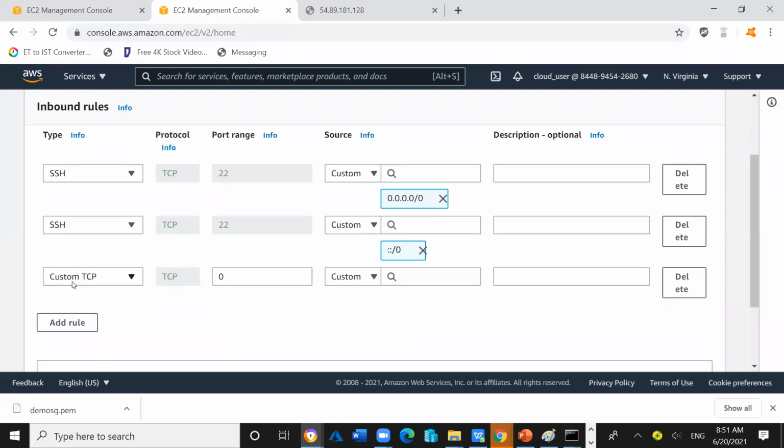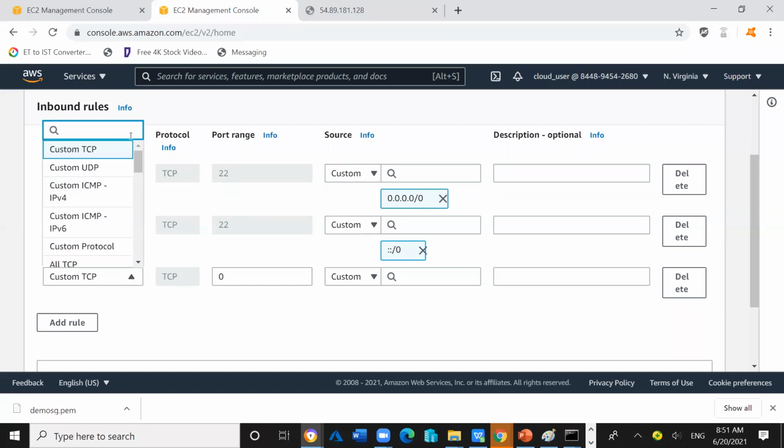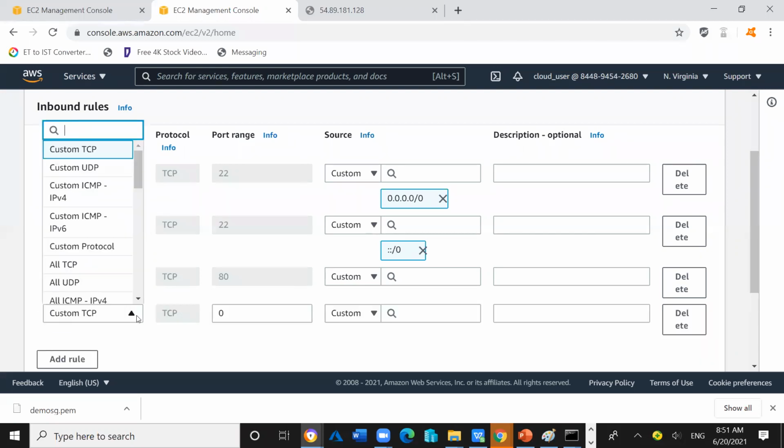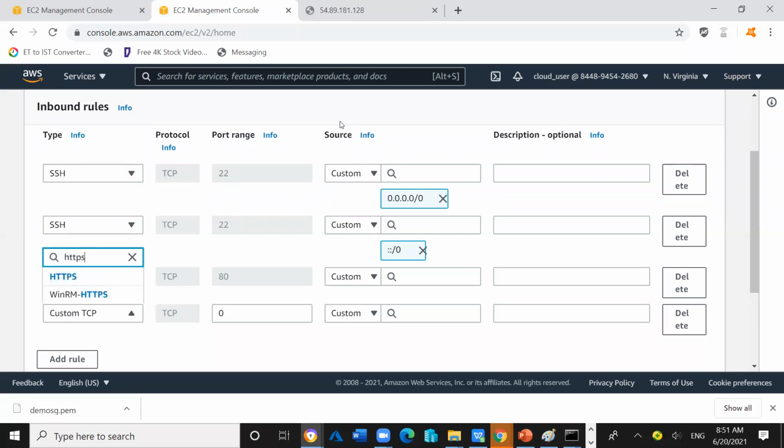Now our requirement is to add HTTP. So now I will search HTTP. You can filter for HTTP this way in the filter option. Click on HTTP. I can add HTTPS also, maybe it is a secured connection. So click over HTTPS. So now both the entries are added, HTTP and HTTPS.